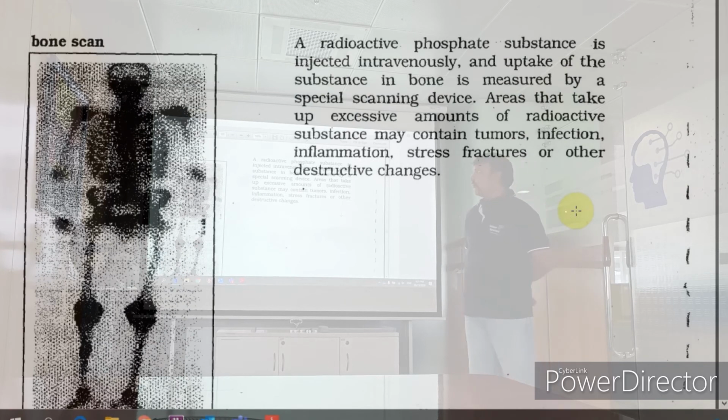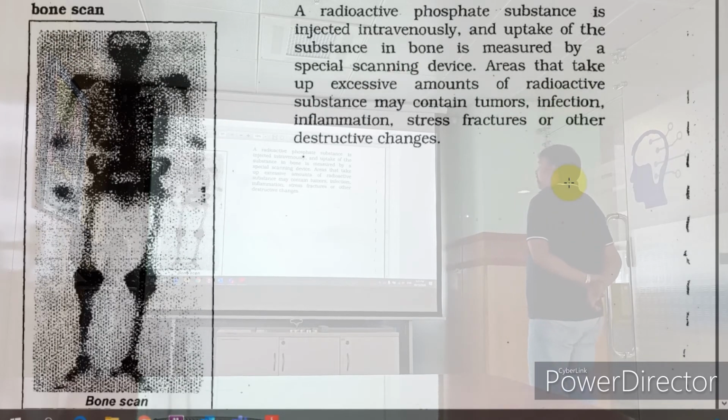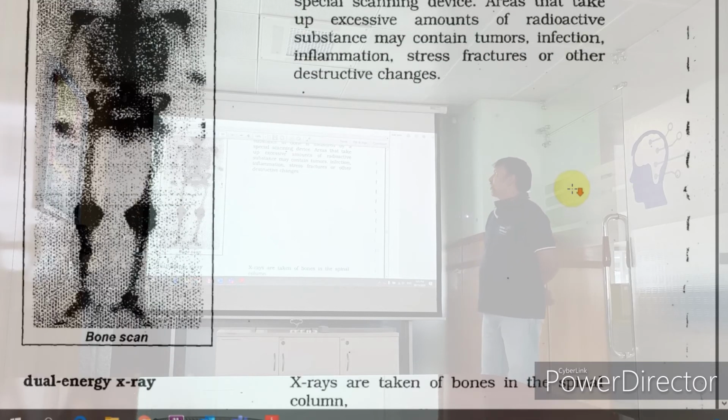Then comes the picture of a radioactive phosphate substance that is injected intravenously. Uptake of the substance in the bone is measured by special scanning devices. How much does it take? Areas that take up an excessive amount of radioactive substance may contain tumors. So wherever there is a tumor, excess absorption will happen. Okay. Inflammation and stress fractures or other disorders happen.